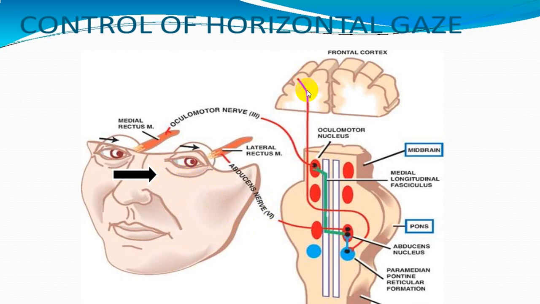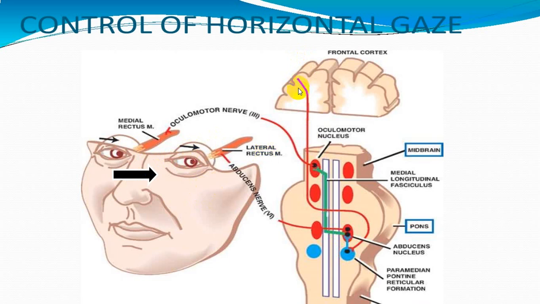So right frontal field area will give a stimulus which will pass on, cross to the opposite side, and opposite side PPRF center will be stimulated. That is left side PPRF center will be stimulated. Sorry, this is left gaze. This is left side of the person.